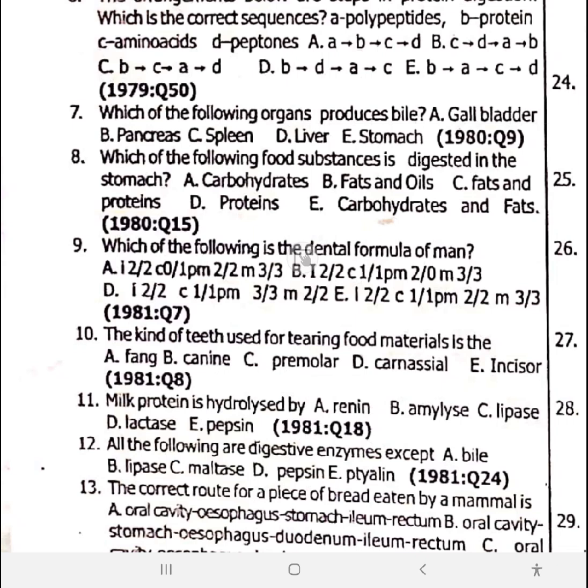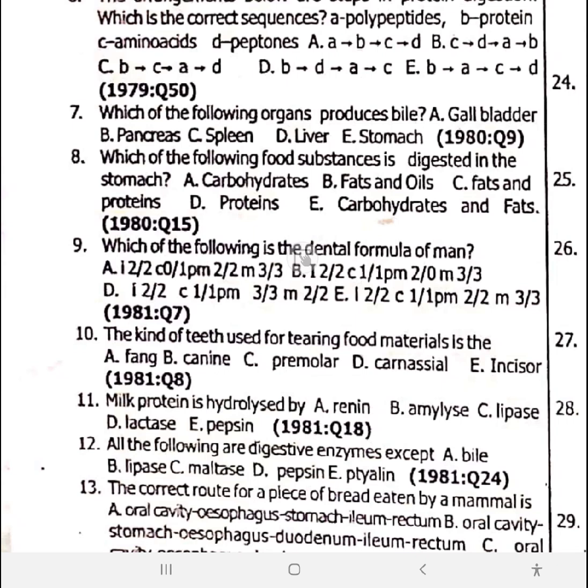For sheep, the incisors is 0/3. The canine is 0. So sheep, they don't have canine. They feed on grass. They are herbivorous, so they don't have canine. The same thing as rabbit. The canine is 0. The premolar is 3/3. The molar is 3/3, 32.